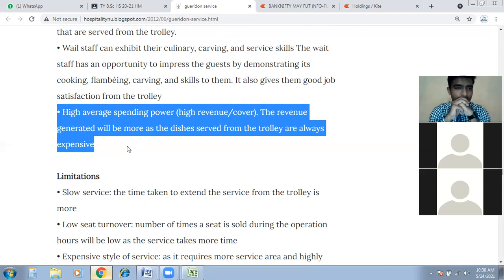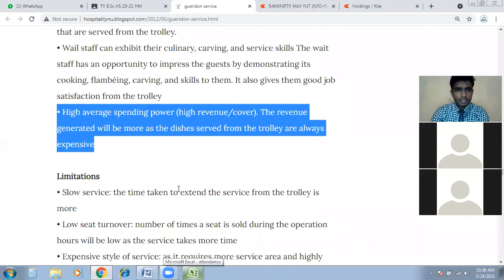So high average spending power, because we are getting high revenue, high cover price. The normal cover is different and Garrison service is completely different, so we are getting high revenue from this kind of service. This is one of the advantages. Okay, understand now? So we will move on to limitations.